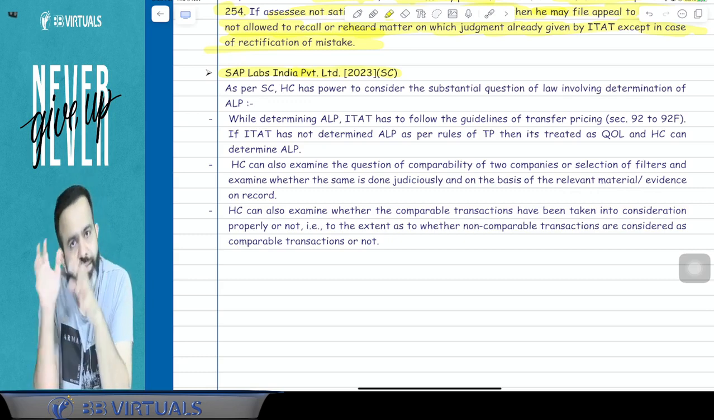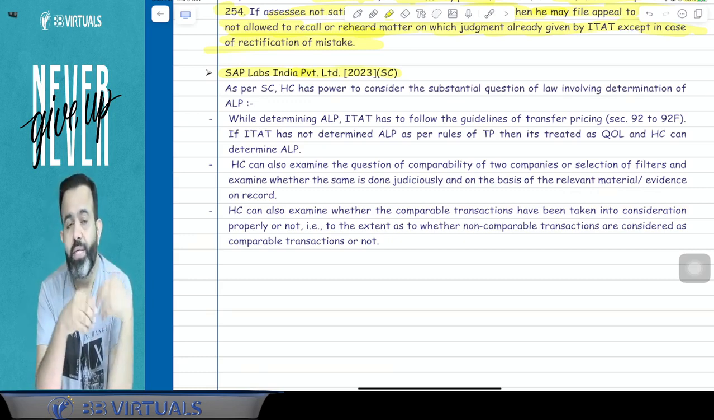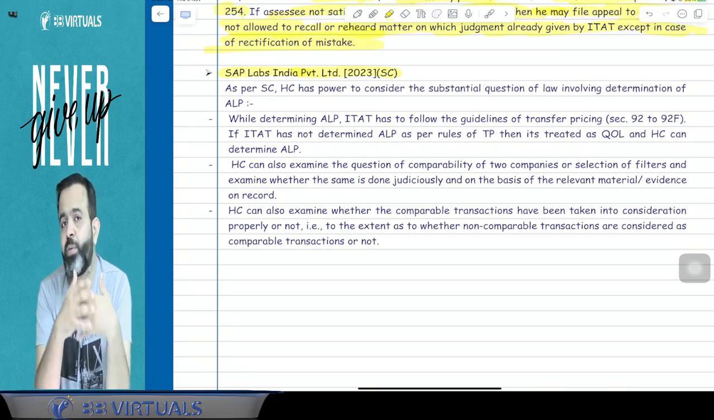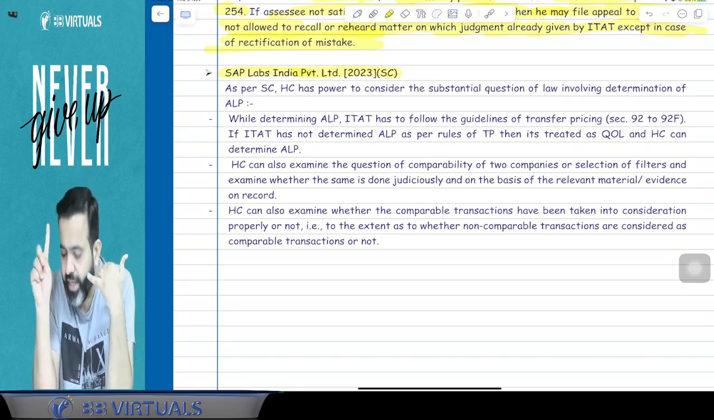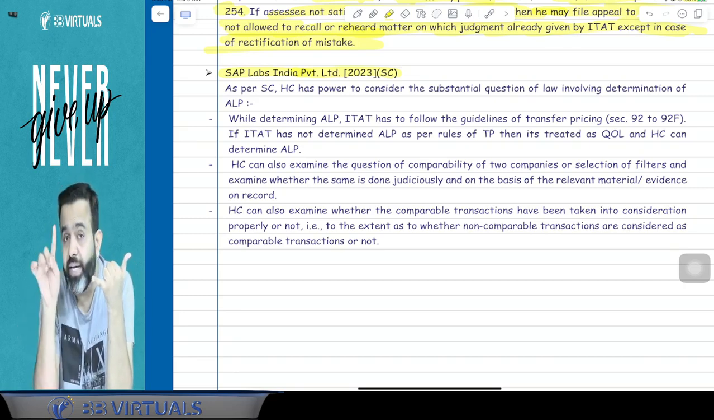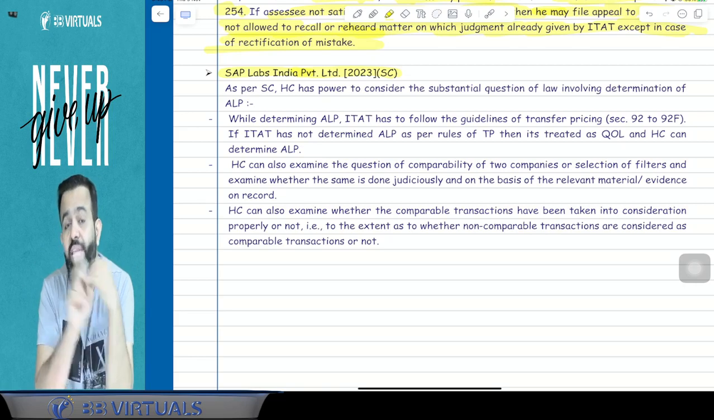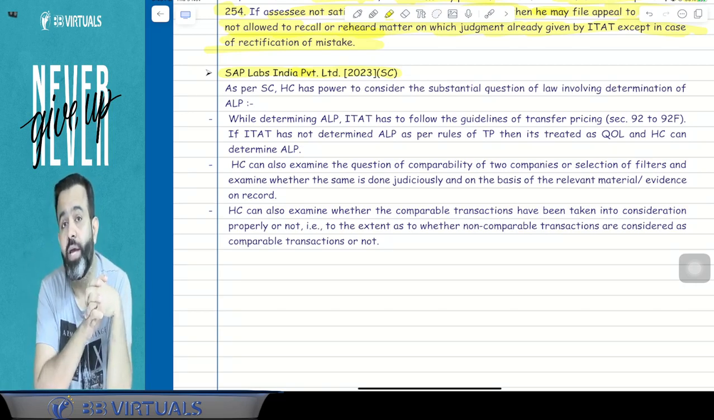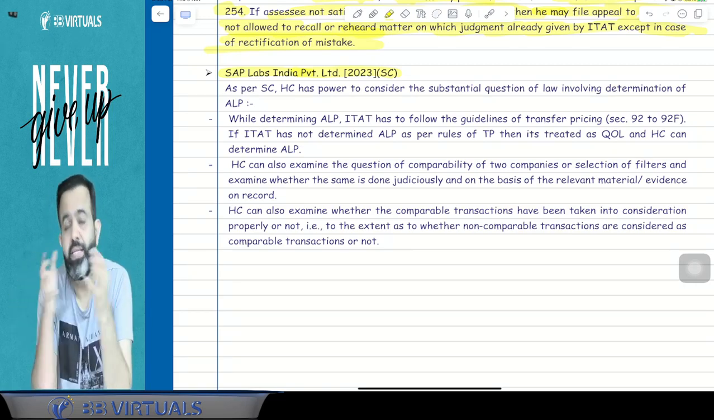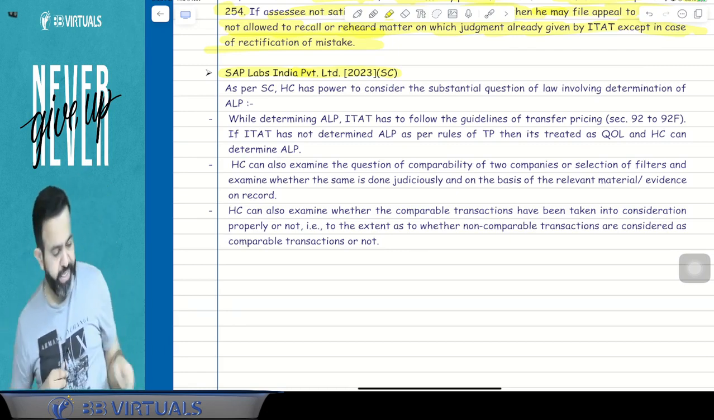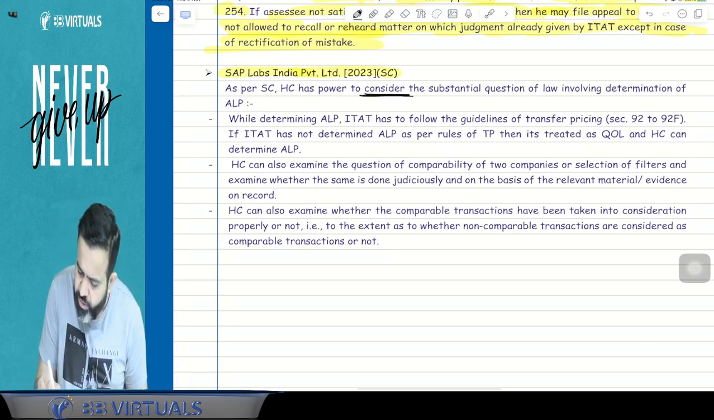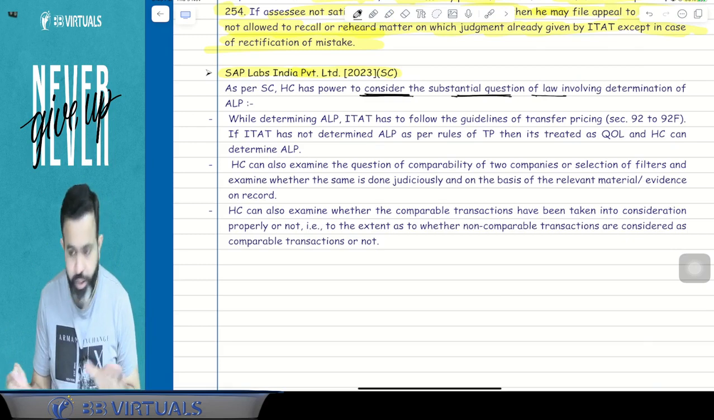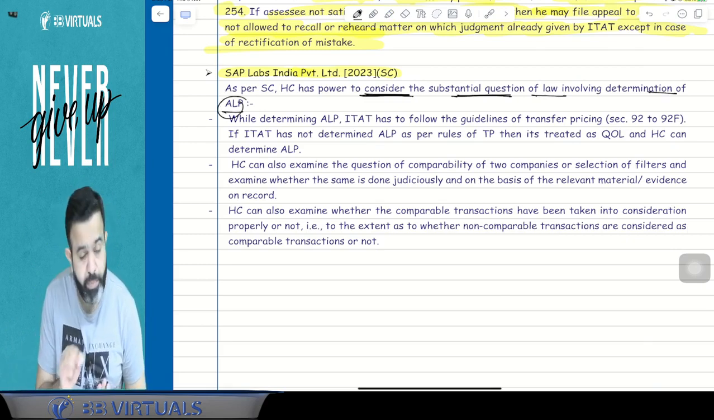The Supreme Court says that the High Court has the power. In the case of transfer pricing, the High Court can check whether the ITAT correctly derived the arm's length price, whether they followed sections 92 to 92F, and whether they did the correct comparable analysis. So the High Court has this power. So all people pay attention: as per the Supreme Court, the High Court has the power to consider the substantial question of law involving the determination of arm's length price.